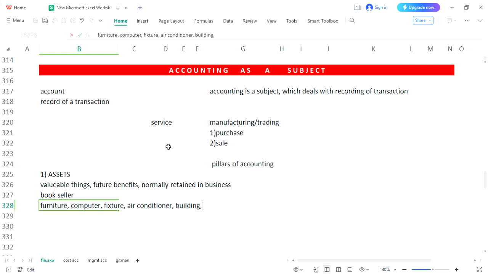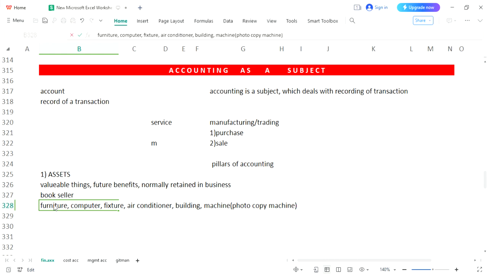And if he does have any machine, maybe a photocopy machine, or maybe a binding machine, you can call it an asset too.